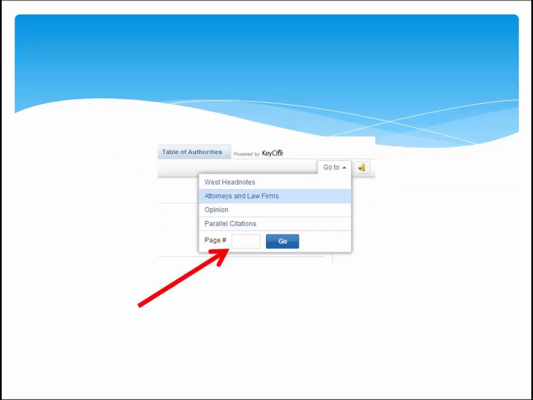Use the Go To button to go to a specific part of the court case, or use the down arrow to go to a specific page in the document.